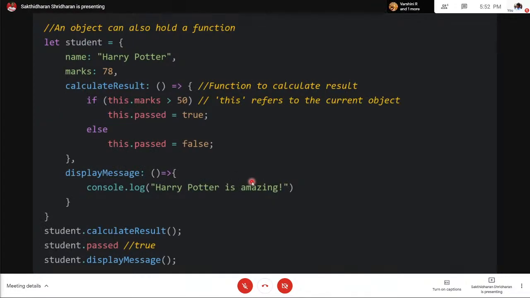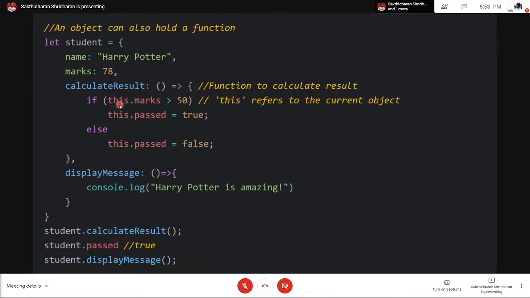Now, one more thing that's really nifty in JavaScript: an object can also hold a function. I remember I said before that you can store a function in a variable. A function is also kind of data, it's just simple steps of what to do, and you can also store it as a key-value pair in an object. So again, student name Harry Potter, marks 78. I have entered each property of the object on a new line for clarity. Now calculate result, as you can see, it's a function to calculate the result of the object.